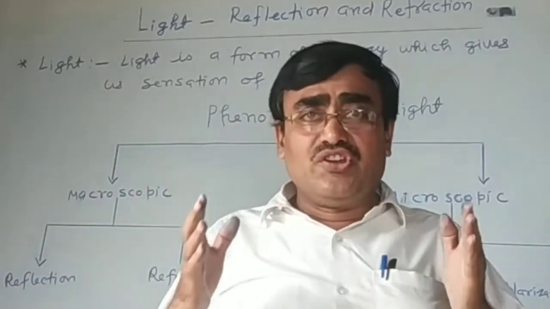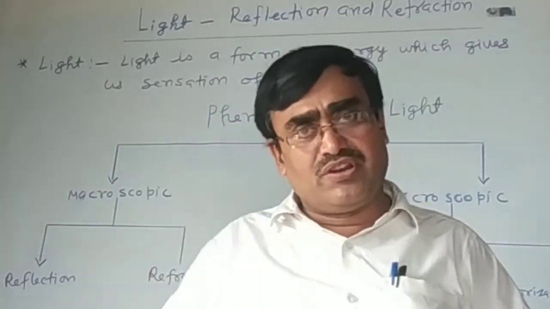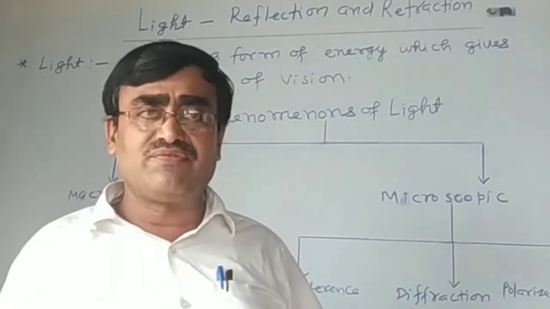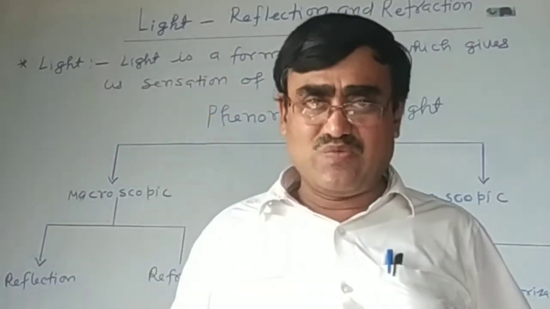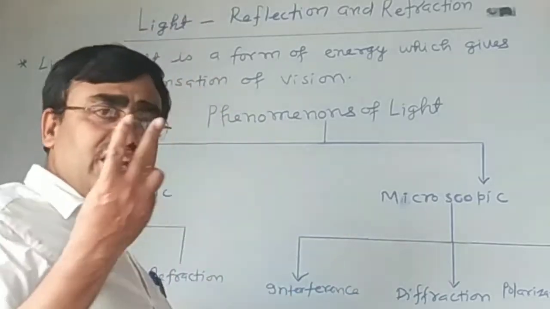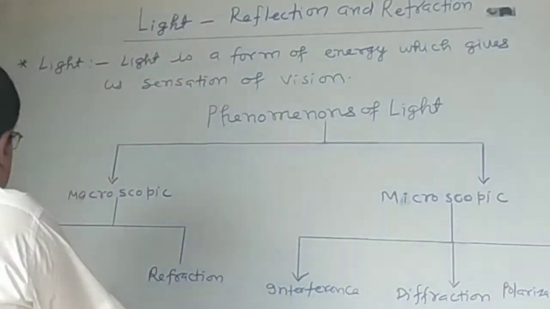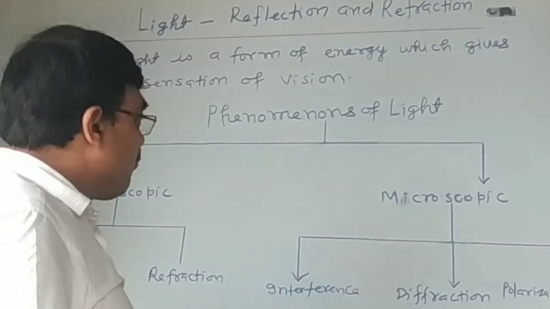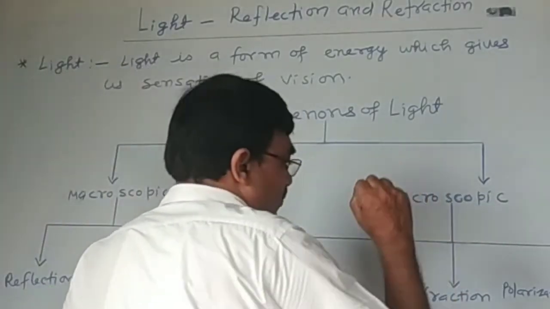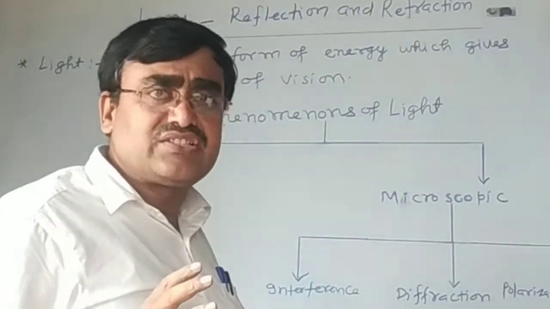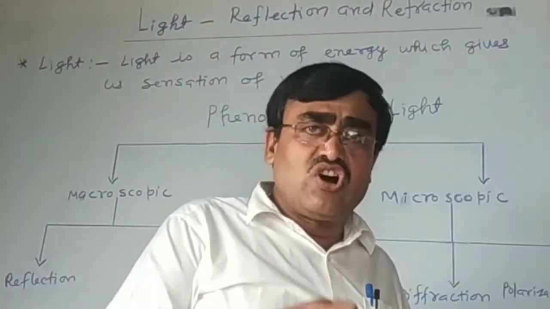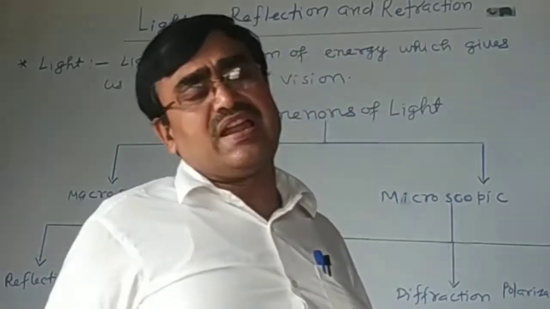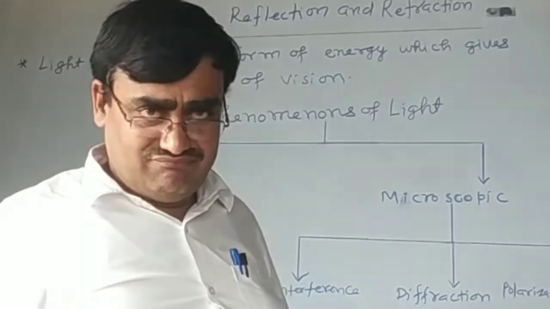According to Newton's corpuscular theory, light is propagated in the form of particles. It has two phenomena, reflection and refraction. While the microscopic phenomenon of light is based on the wave nature of light, and it was explained by Huygens.